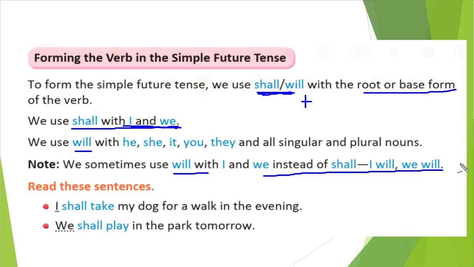You can see an example: I shall take my dog for a walk in the evening. I shall. We shall play. You see here shall, then the root form of the verb. This way we can form simple future tense sentences.